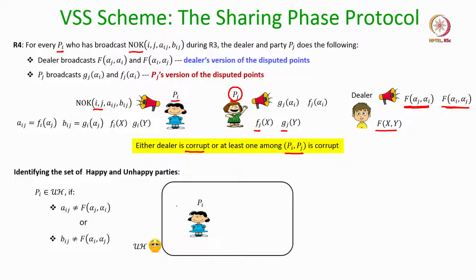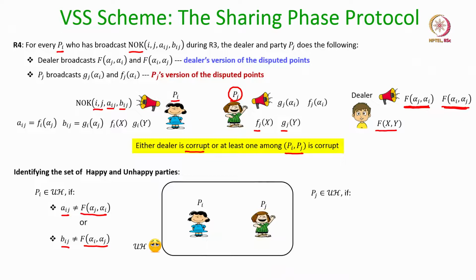Recall that Pi made public its version of the disputed points during round 3 and the dealer has now made public the dealer's version during round 4. So, if the dealer is not taking Pi's side, what does that mean? If the dealer's version of the disputed points does not match Pi's version, then that is taken as the dealer not taking Pi's side, and that implies that Pi will be considered an unhappy party.